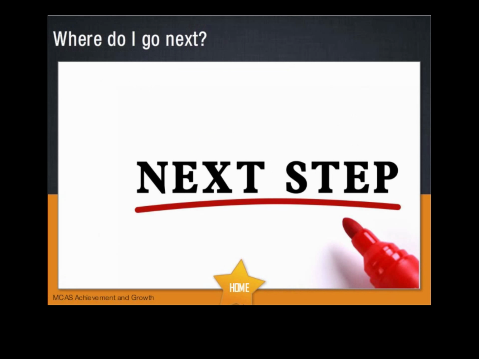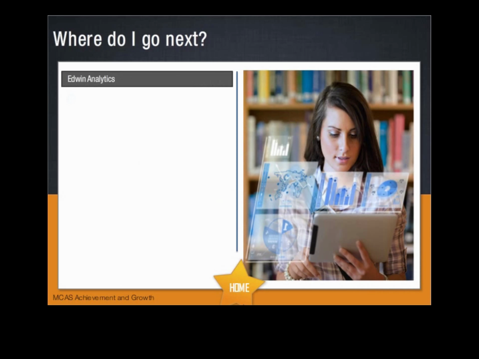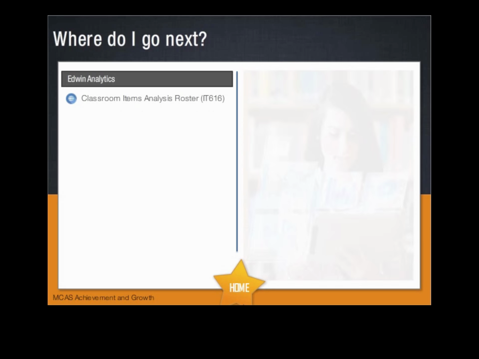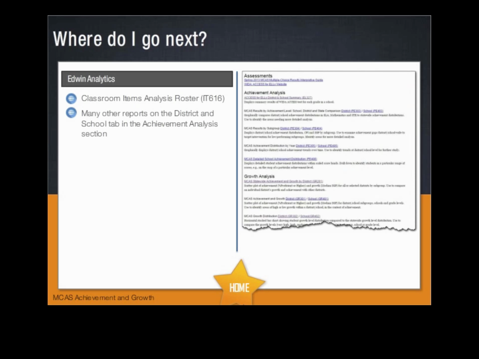Once you've fully explored these reports and analyzed the data you found there, you'll want to plan next steps. From the Achievement and Growth Analysis by Teacher report, you might want to look at the Classroom Items Analysis roster, IT 616, and other MCAS data to understand more about how your students performed on different standards and types of assessment items. You may also be interested in analyzing achievement and growth reports in Edwin Analytics at the state, district,